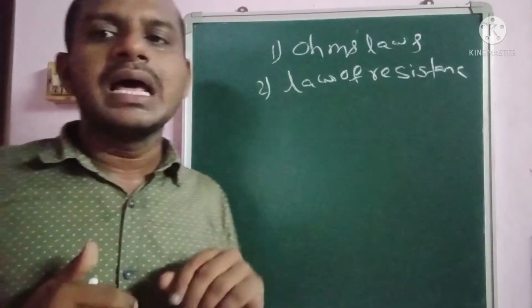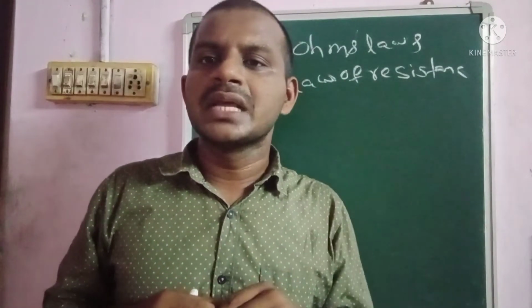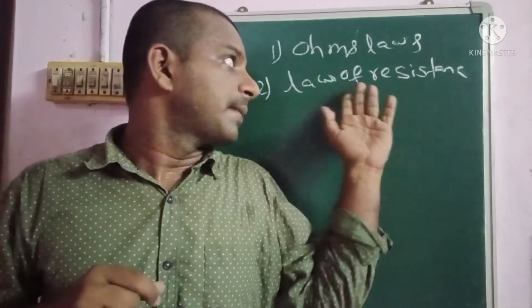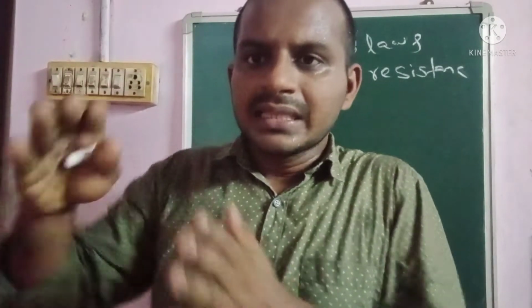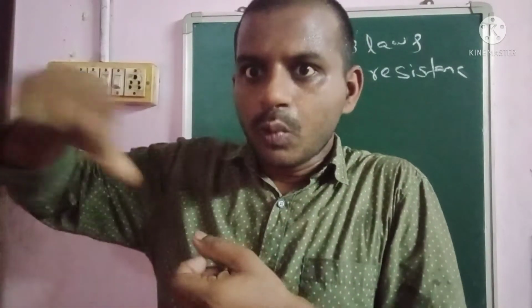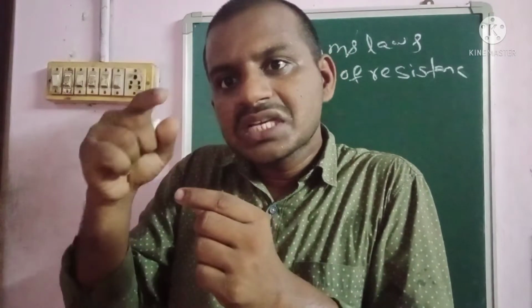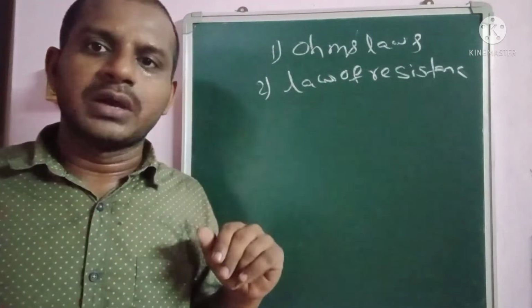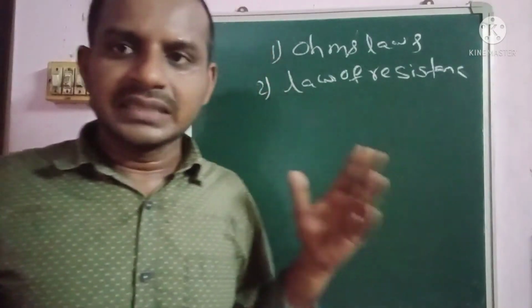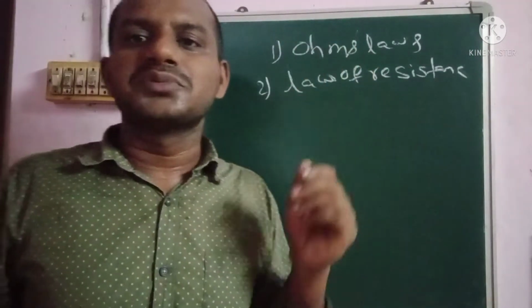As well as the law of resistance. Depending upon the property of resistance, the conductor size is determined. For example, if you want to measure the length of a conductor, either 100 km, 150 km or 200 km, whatever it may be, the total length as well as the total cross-sectional area of that conductor or line depends upon the property of resistance. So these are the different types of resistance according to Ohm's law as well as the law of resistance.